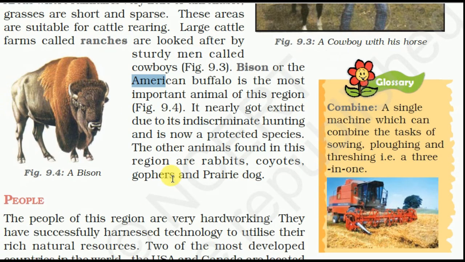Bison, or the American buffalo, is the most important animal of this region. It nearly got extinct due to its indiscriminate hunting and is now a protected species. The other animals found in this region are rabbits, coyotes, gophers, and prairie dogs.